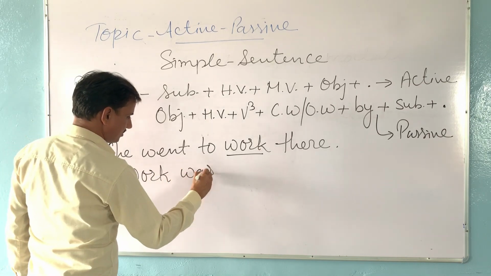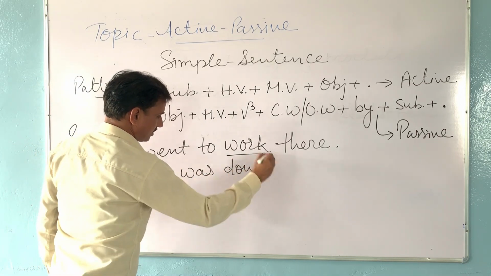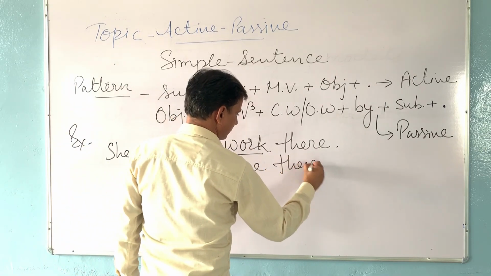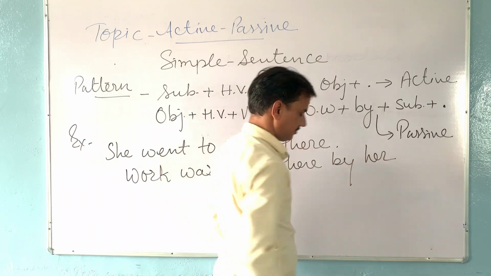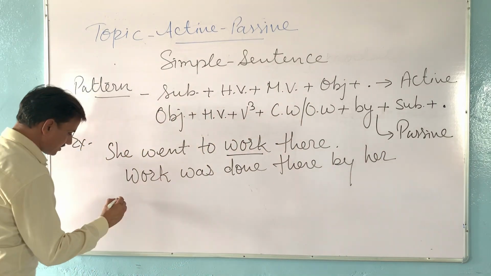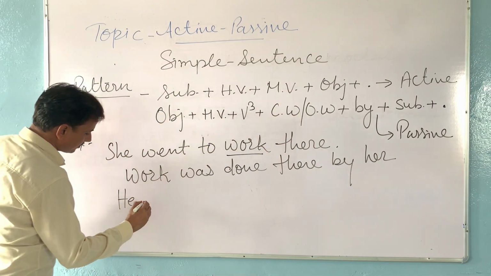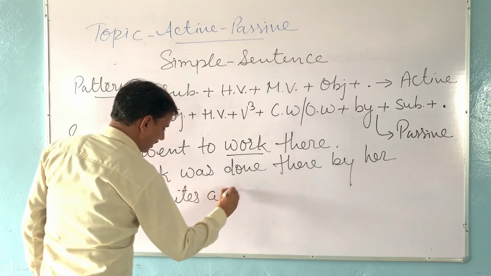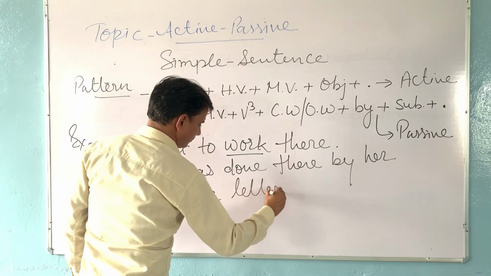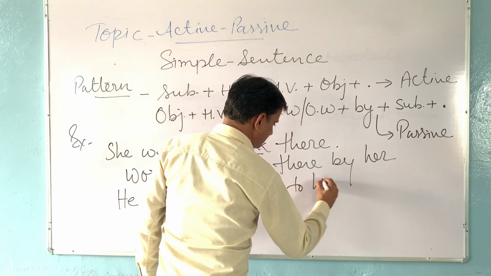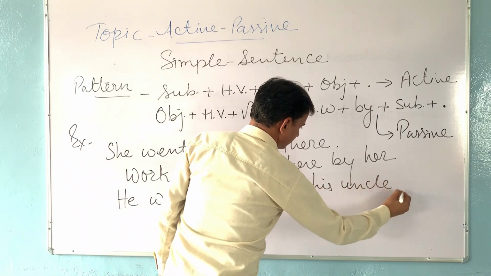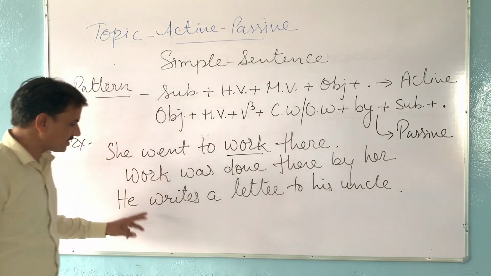Work was done there by her. One more sentence. He writes a letter to his uncle. This is also a simple sentence.